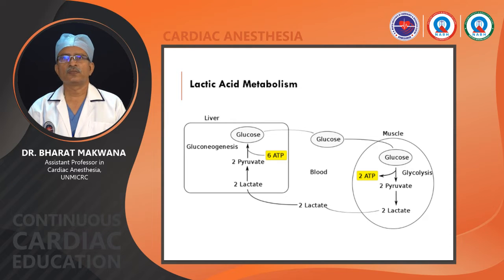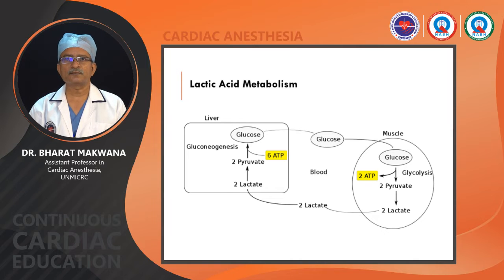On one side there is the liver, the other tissue is muscle that is aggressively producing lactic acid during excessive strenuous muscle activity, and that can lead to derangement in oxygen supply and demand. So from that, lactic acid will be generated to give quick energy.